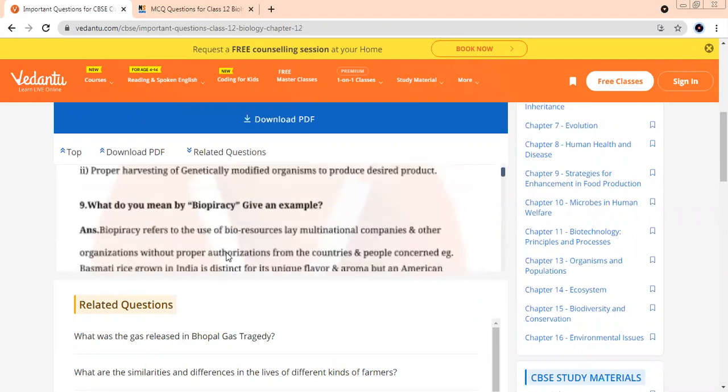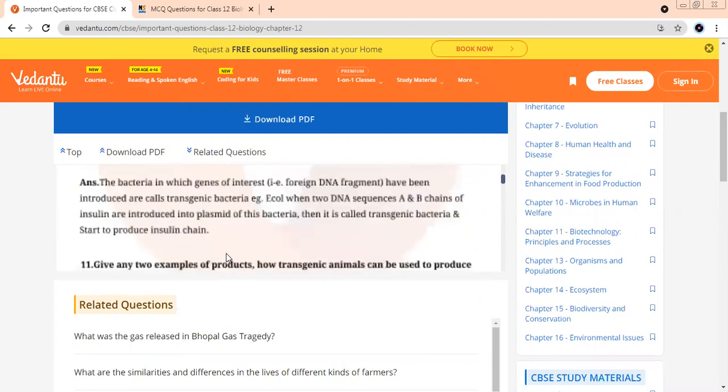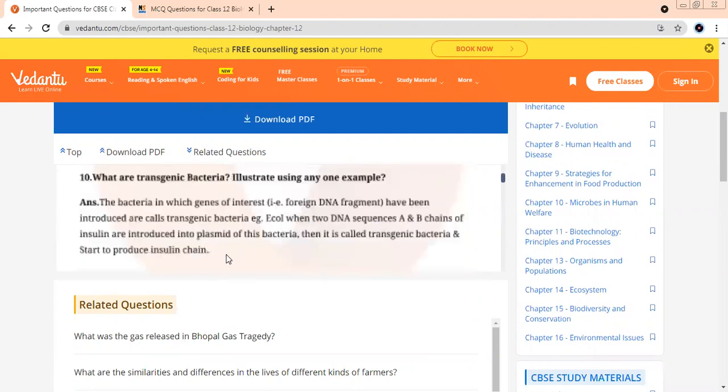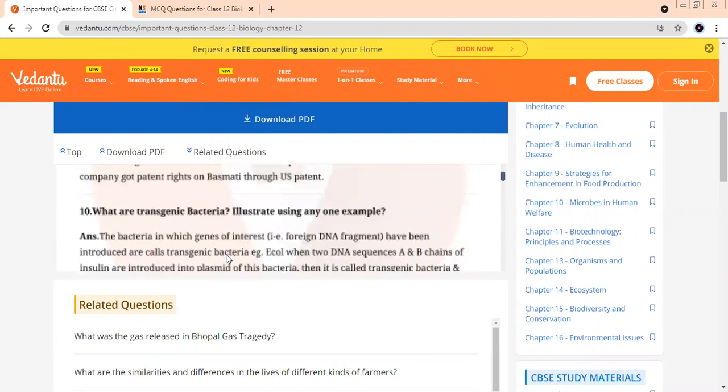Let's move on to transgenic bacteria. We've already discussed basmati rice so many times. Transgenic bacteria. Read about them quickly. After you read, share it with me and tell me.